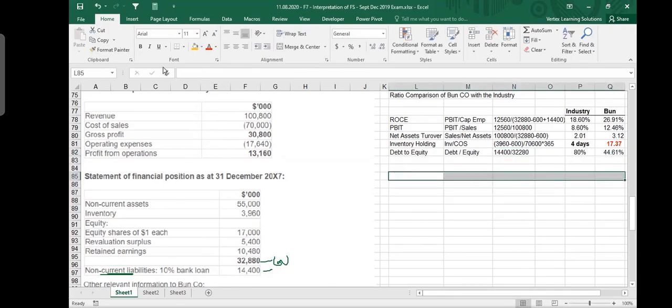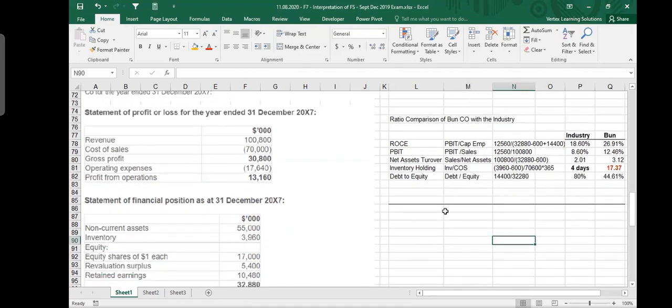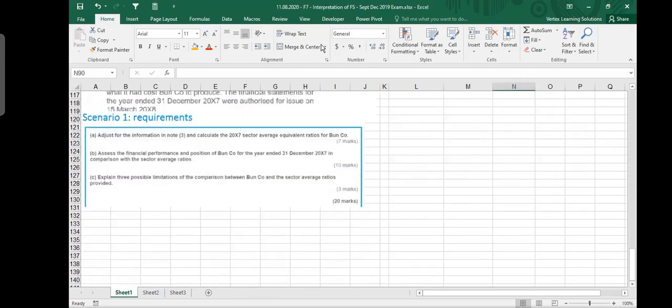Your answer to part A is finished. We took quite a lot of time, but again, like I say, my purpose is not doing the question. My purpose is explaining the question. So once you have done with that, the next most important thing is interpretation of these numbers. Because in part B, if you pay attention, this was only 7 marks. The next is 10 marks. It is even more interesting.